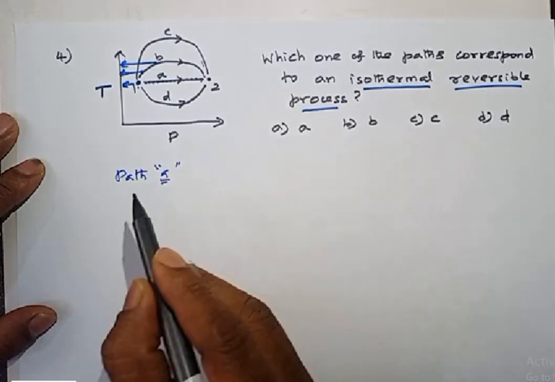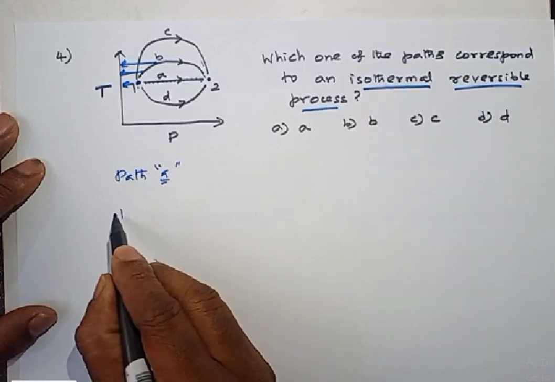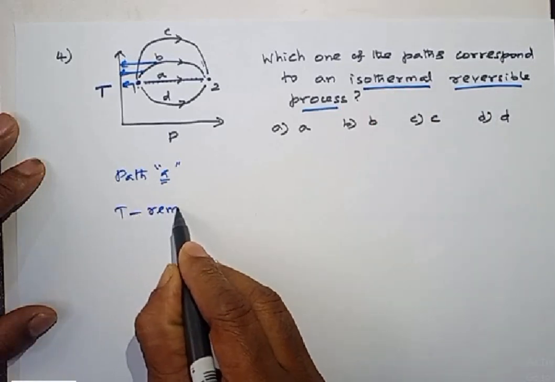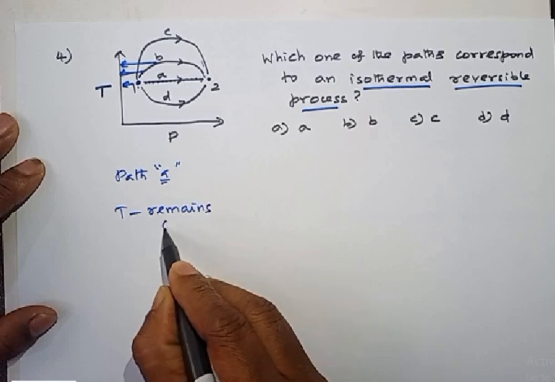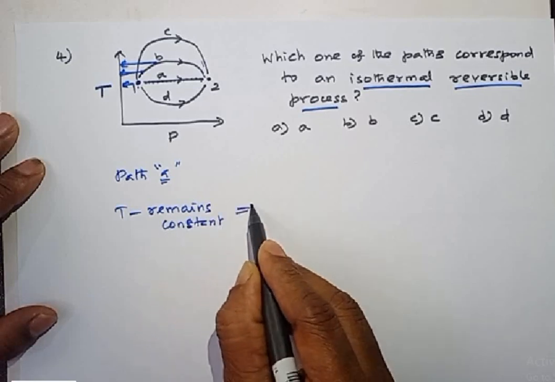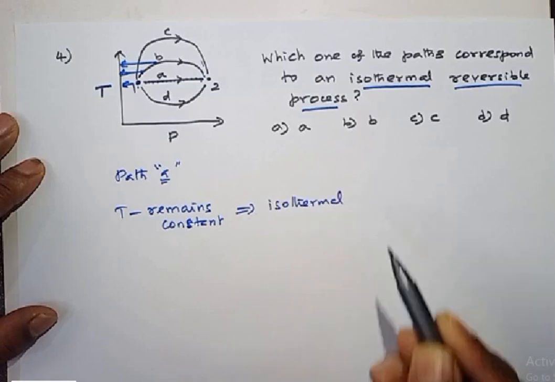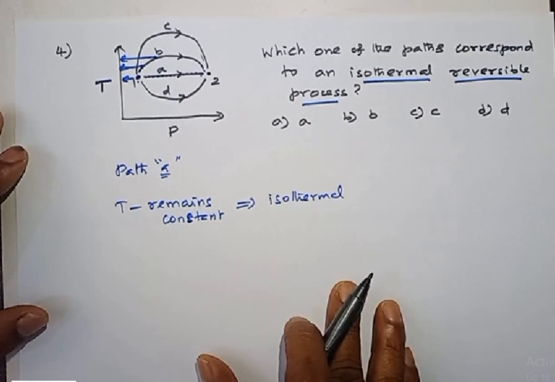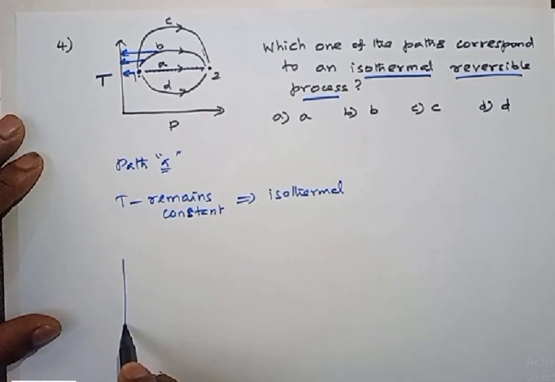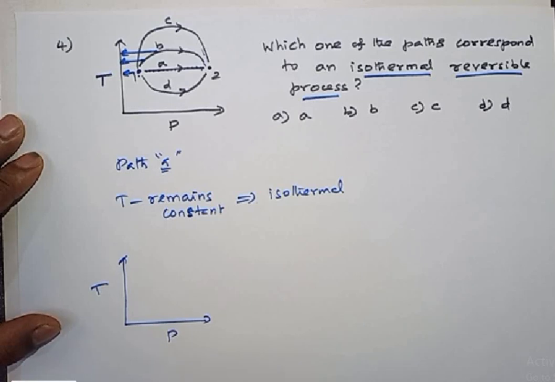Okay, if temperature remains constant, we call that path an isothermal path. Isothermal path. And it's a standard procedure that if you plot temperature versus pressure, or pressure versus volume, and the system goes from state 1 to state 2, we represent a reversible process by solid lines like this.